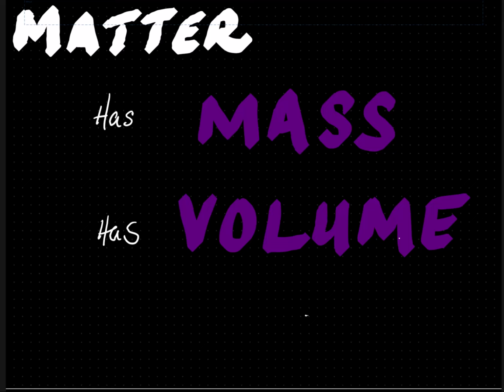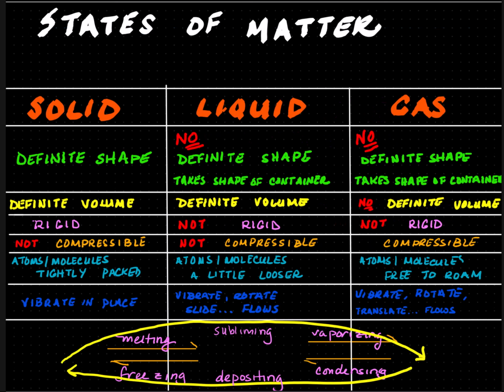Matter has mass and it has volume, so it occupies space. There are more than 3 states of matter, but for this class you only need to know the 3 main types, which is solid, liquid, and gas. Solids have definite shape. Liquids and gases do not have definite shape. They will always take the shape of the container they are in.